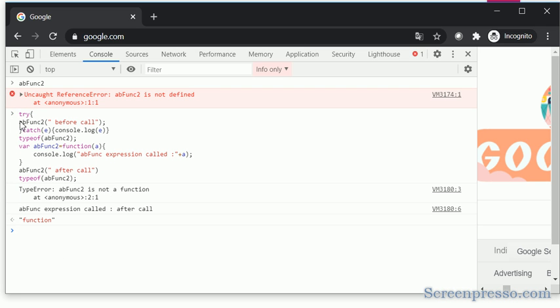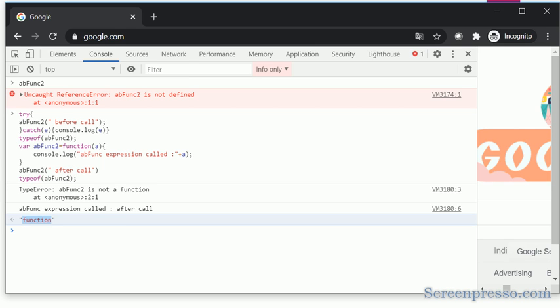Now if you look at the first line of this code, it throws an exception, but not that ab function is not defined. It throws the exception that ab function is not a function. That means it got declared. In the second line, we call the app function after the call got executed, and it tells us it is a function. That's why, compared to the function expression, the function declaration has some additional benefits. For simple cases alone you can go with the function expression.